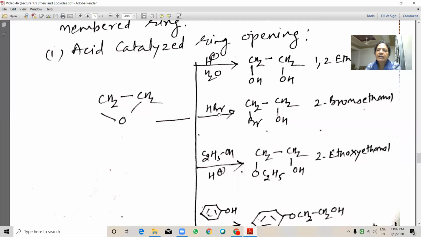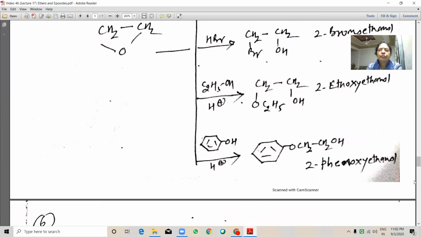Similarly, when HBr is reacted, we will get 2-bromo-ethanol. Ethanol, when reacted in the presence of acid, gives 2-ethoxy-ethanol. With phenol, we will get 2-phenoxy-ethanol.